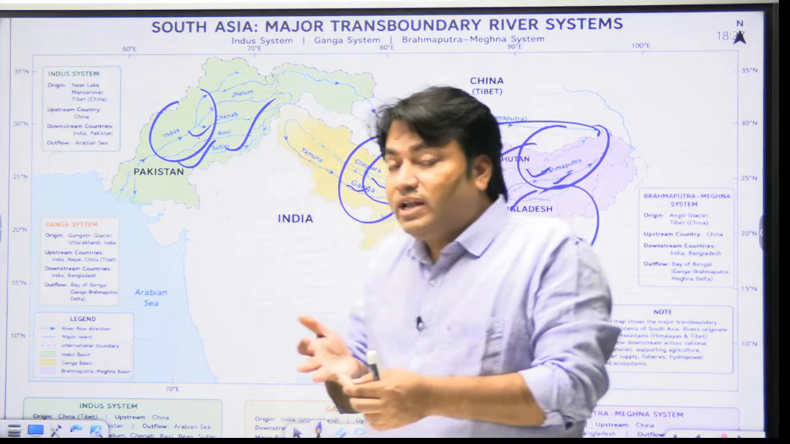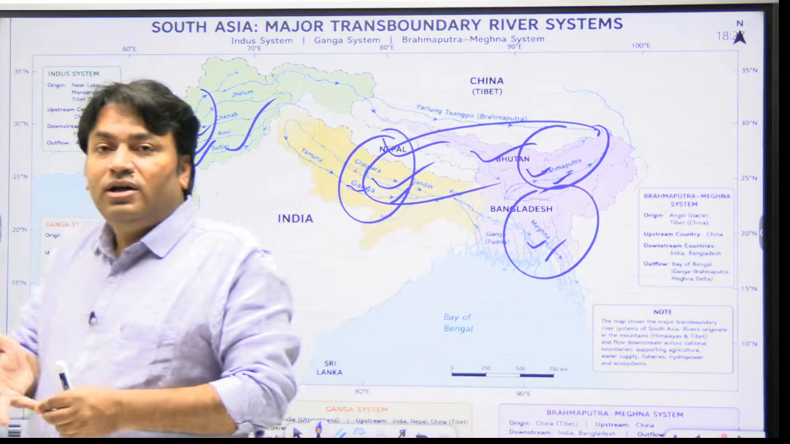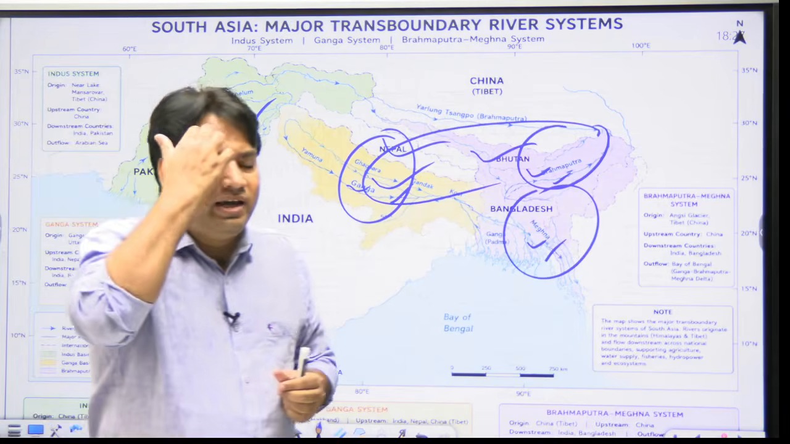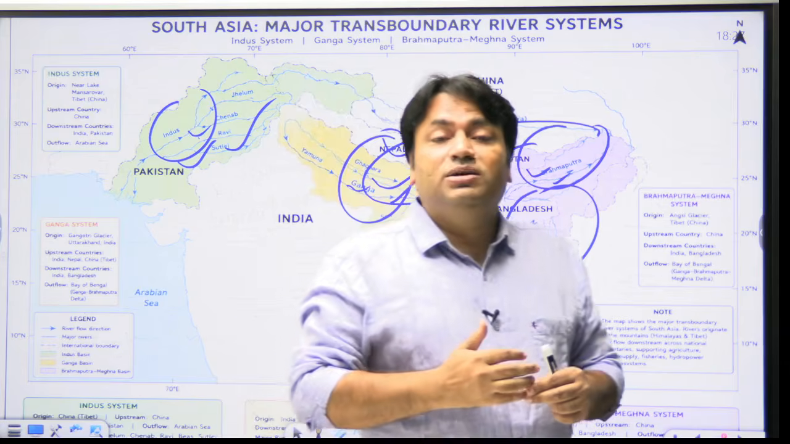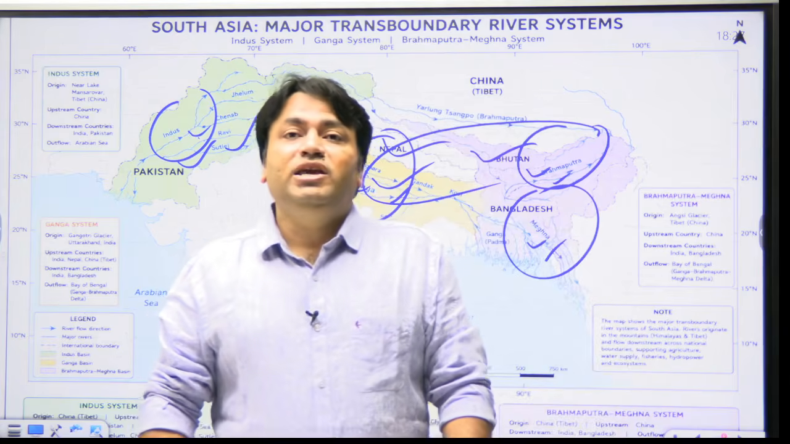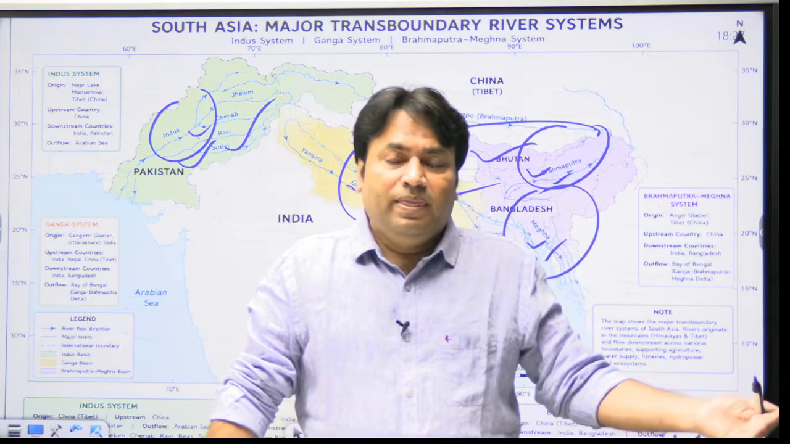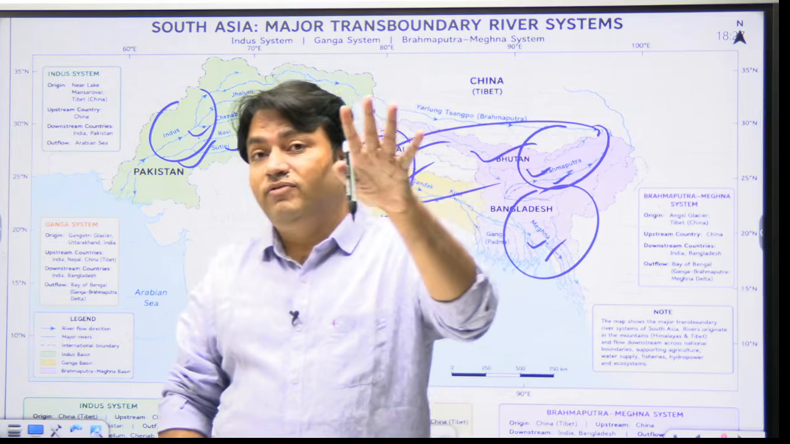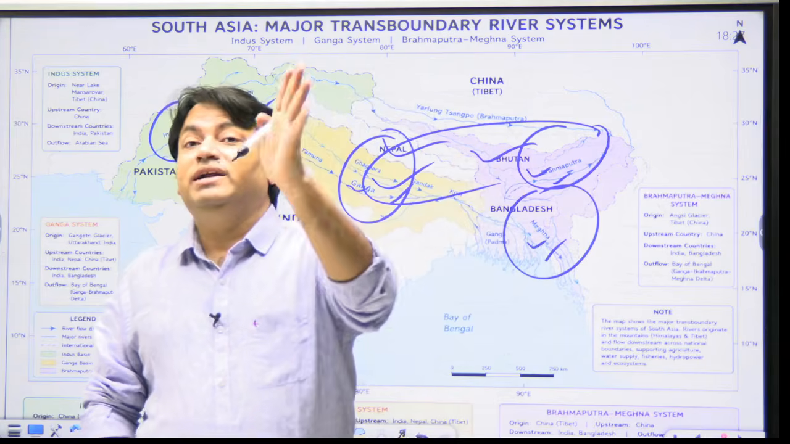They support activities like livestock. They support activities like inland navigation. They support urban water supply. And there are many ecological services that they provide. For example, wetlands, floodplains and deltas.